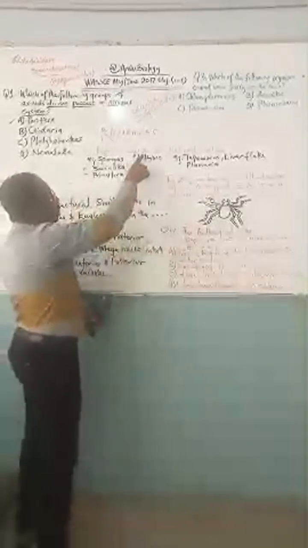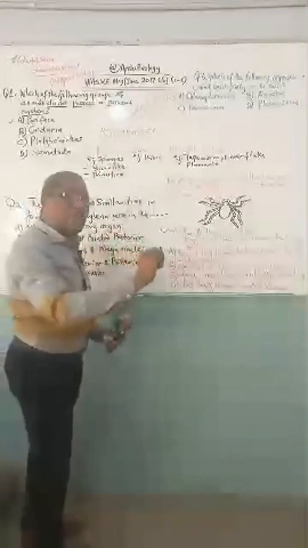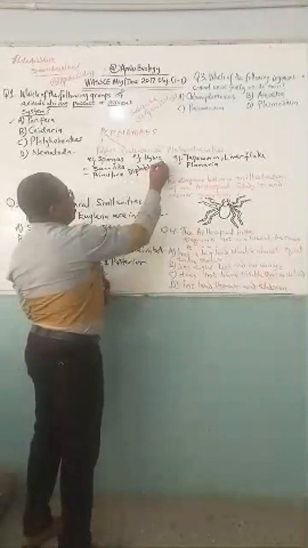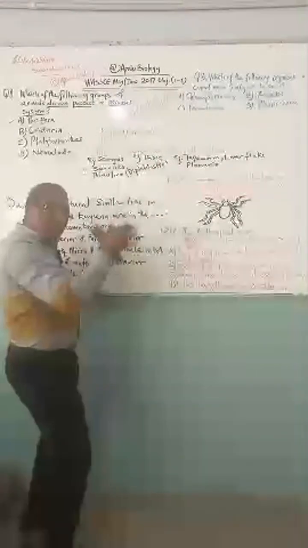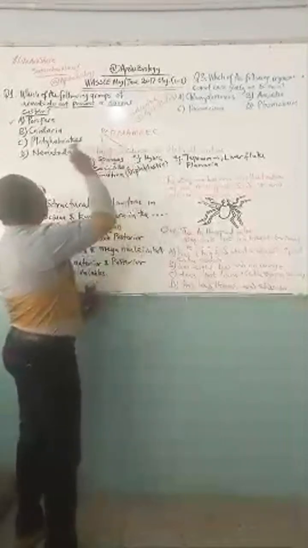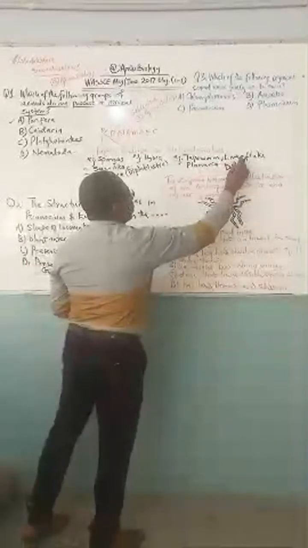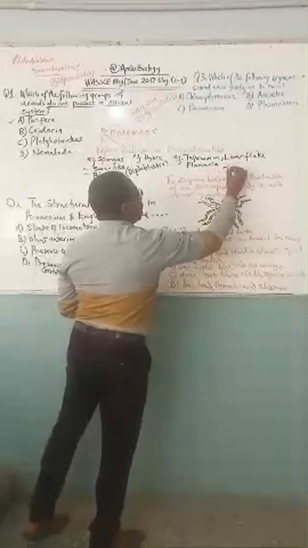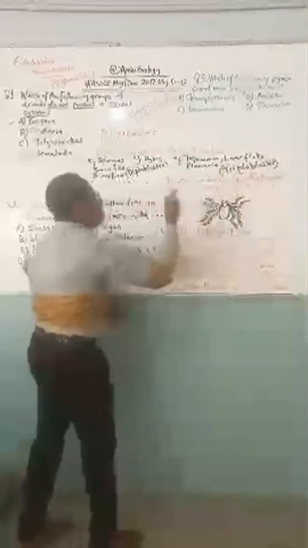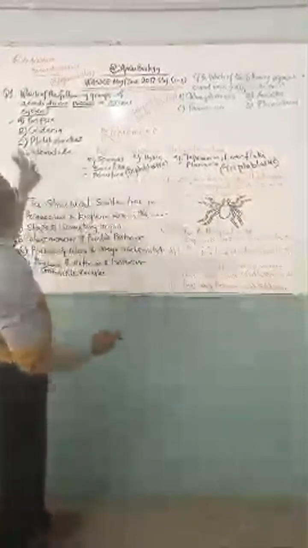Now, Coelenterata and Porifera, I told you, have 2 body layers. Any animal that has 2 body layers is said to be diploblastic. The word diploblastic means it has 2 body layers. These are words that examiners are fond of using to play on our heads whenever they are setting objective questions. So Coelenterata and Porifera have diploblastic body layers. But the flatworms' body layers are usually what? Triploblastic, meaning they have 3 body layers. The triploblastic body layer makes them very complex, so they too have a nervous system. That is why they are not part of the answer.